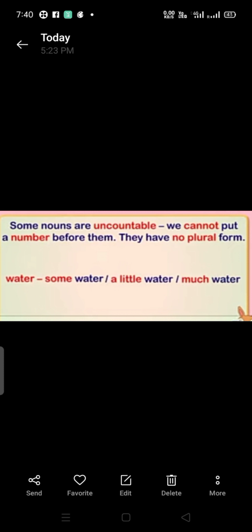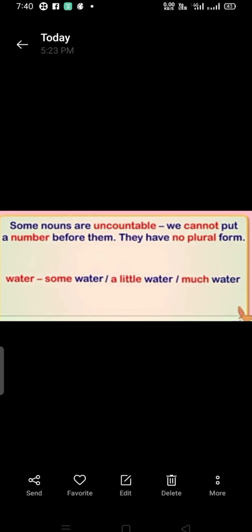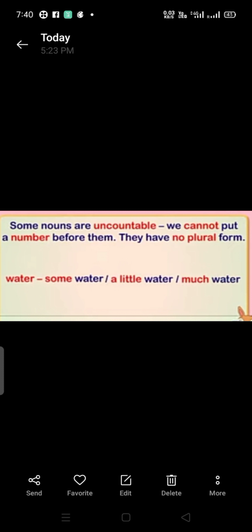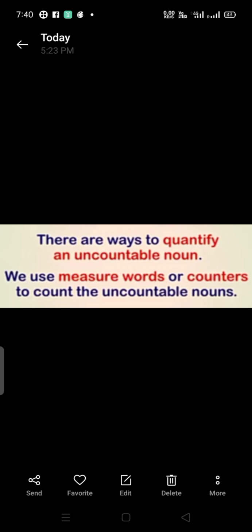We use measure words or counters to count the uncountable noun. You saw in that picture, na? We put a quantifier here. Water, some water, a little water, much water. So we are not putting a number here. We are using quantities here.